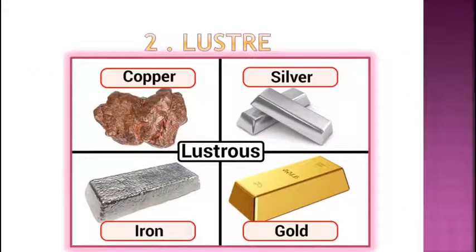The second physical property of metals is luster. Here you can see some lustrous metals like copper, silver, iron and gold. So students, luster means the property to shine. So metals have the property to shine. You can see copper, silver, iron, gold, they are shining. So these are the lustrous metals.